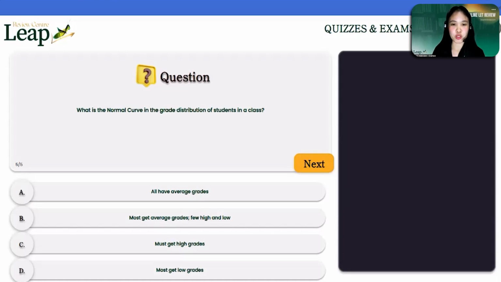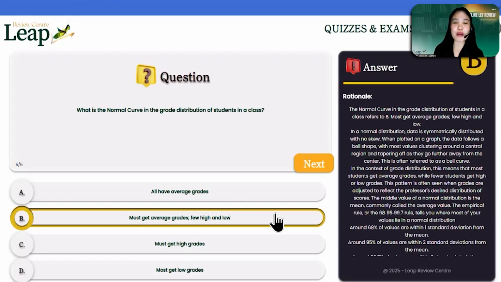And we have Ma'am Charmaine answering letter B. Okay. Are you sure with letter B? We have Sir Marlon with letter A. Mm-hmm. Okay. So still majority, we will try to pick letter B. So let's check if that's the correct answer. That is the correct answer.